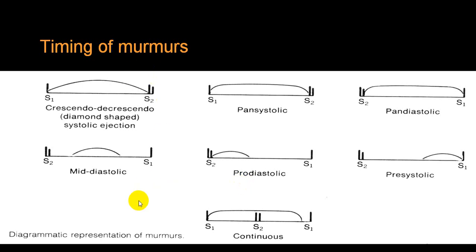So timing we have already mentioned. This is crescendo, decrescendo. This is a mid-diastolic. This is from S1 to S2, so pansystolic. This is right from the second heart sound till the first heart sound, pandiastolic. This is just before the systole, presystolic, or we call it end-diastolic. This is from S1 to S1, a continuous murmur. Early part of diastole, early diastolic. These are all the different words which are utilized.